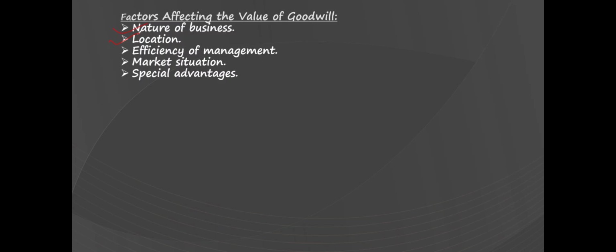It can also be affected by the efficiency of your management, how efficiently you are able to manage your business concern. It can also be affected by the market conditions or market situations. And it can also be affected by certain special advantages you receive from the government or in the society. The reputation and the good name can be affected. So these are the factors that affect the value of goodwill.